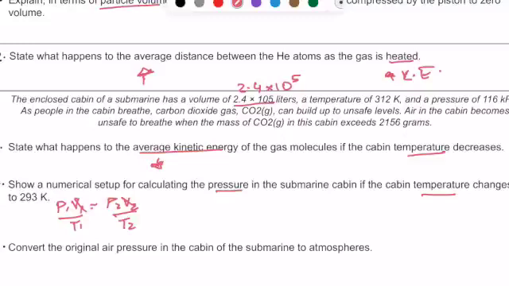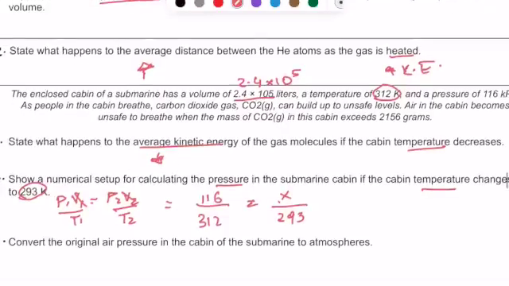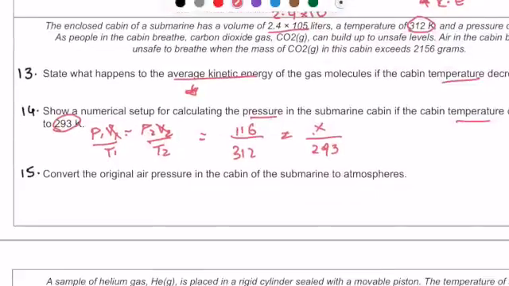Okay, so it doesn't look like, according to the passage, the volume is changing, so we can just ignore that. The temperature was initially 312, and now we changed the temperature to 293. So let's go ahead and plug in the temperatures. Initial was 312. Final is 293. We need to know the final pressure, and the initial pressure was about 116. So you can just go ahead and solve for x, or leave it like this because it only asks for